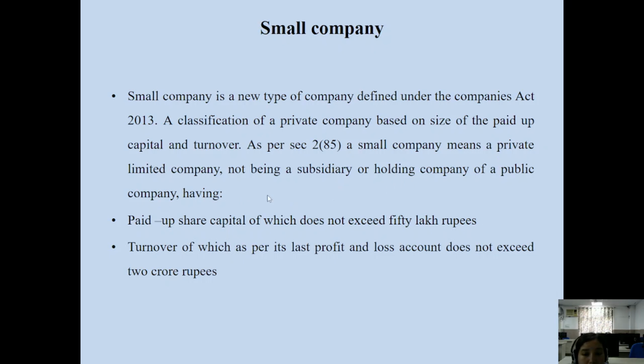Then a small company, as per this section, should not be a subsidiary or holding company of a public company having paid-up share capital which does not exceed 50 lakh rupees, and turnover which as per its last profit and loss account does not exceed 2 crore rupees.